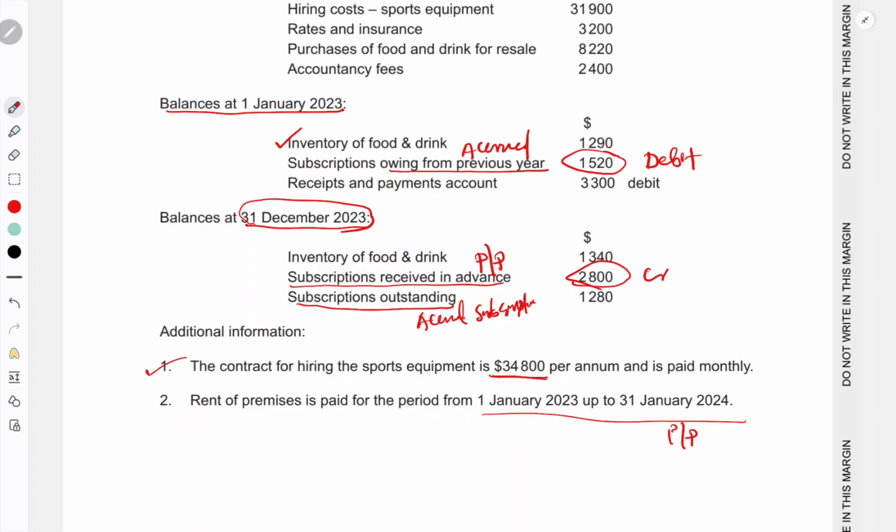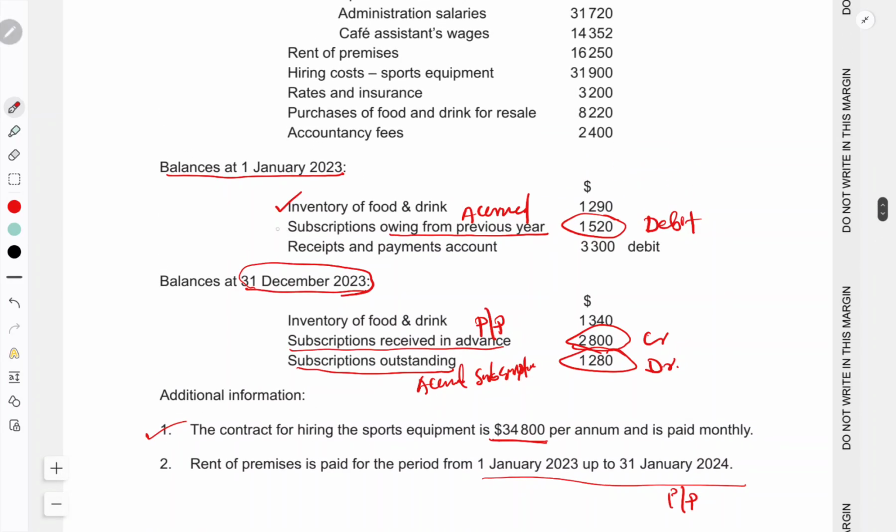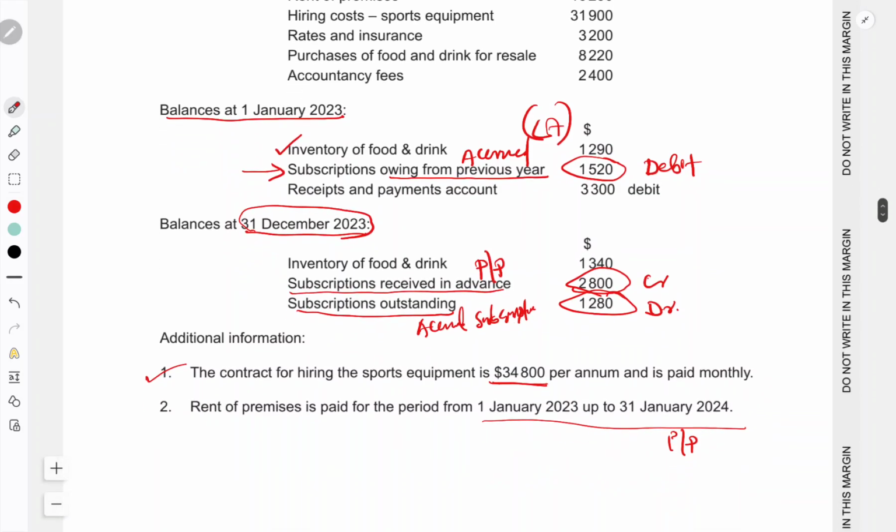So accrued subscription, as we know, is a current asset. So this will be a debit balance brought down figure. It means the credit balance, the credit side, will be carried on. Now we'll check each item, starting with the opening balances. Subscription owing from the previous year, that is accrued. Accrued is a current asset, and a current asset will show debit balances. So 1520 will be the opening balance of the subscription account.